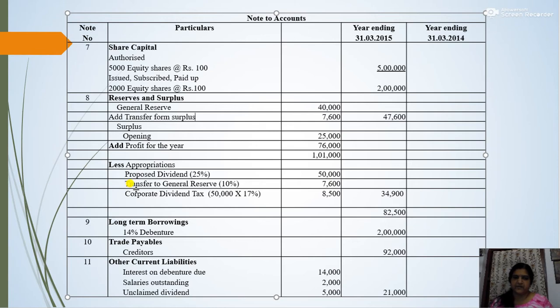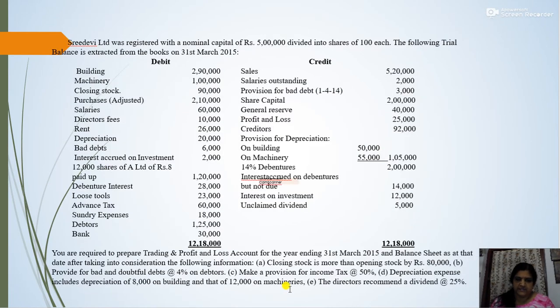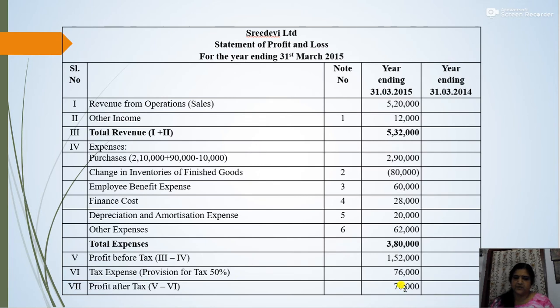Okay, so here in the question the proposed dividend, the directors recommend a dividend at the rate of 25%. So as the proposed dividend is more than 20%, that is here it is 25%, then the statutory transfer to reserve will be 10% of the current year's profit. And you know the current year's profit is 76,000.